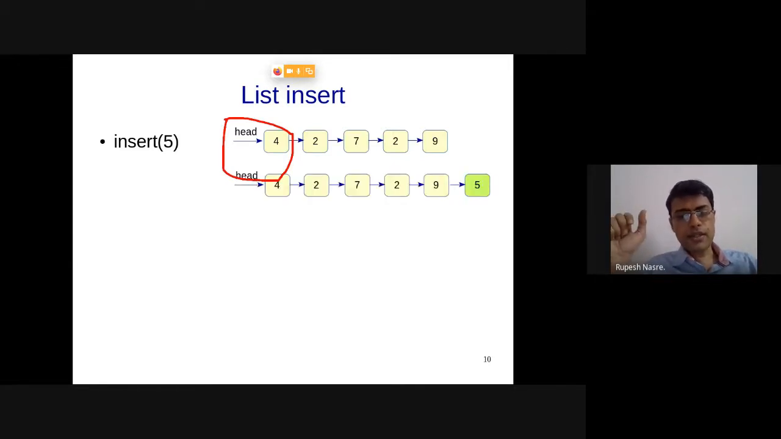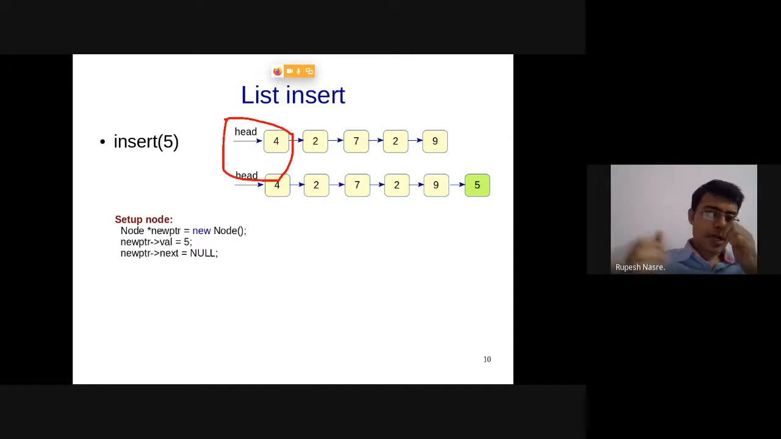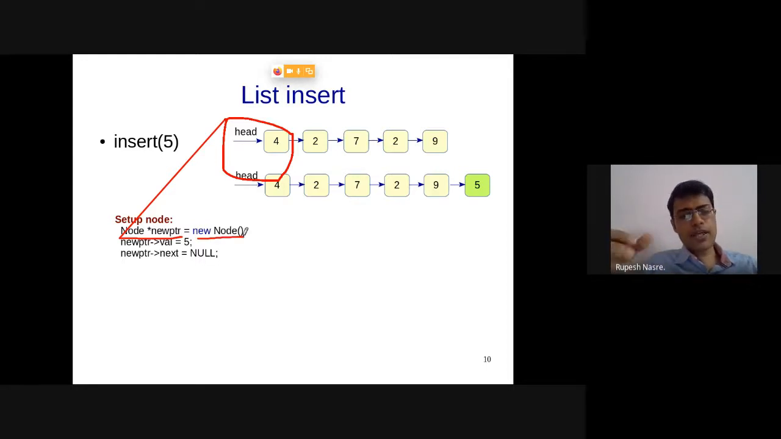So the final list is going to look like this, where head doesn't change. So I need to set up the nodes. I'm going to partition the processing into different parts. So first I create a new node. Let's say newPtr, which is going to create a new node. Now, what is new? Well, new is again a keyword. Think about it as a malloc. But there is a difference that new is also going to call the constructor of node, but ignore that for now. So it's going to do a malloc, and that is going to give you a pointer to node.